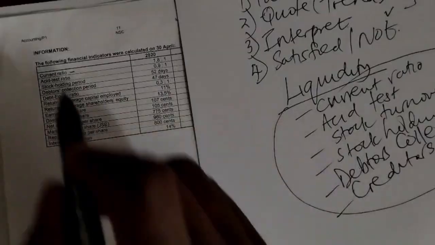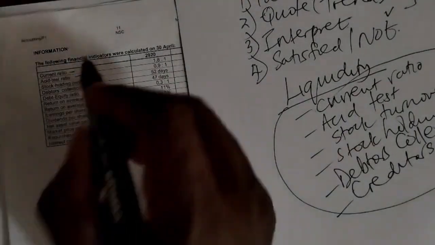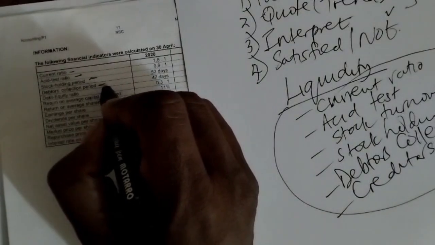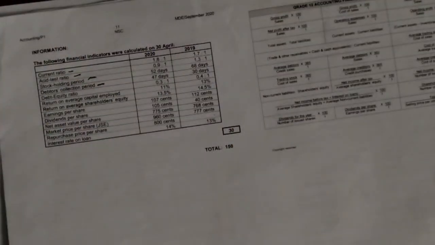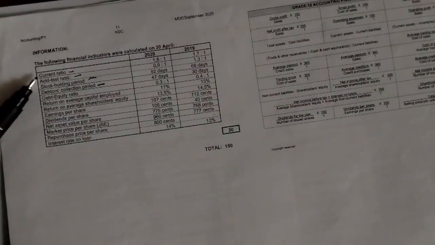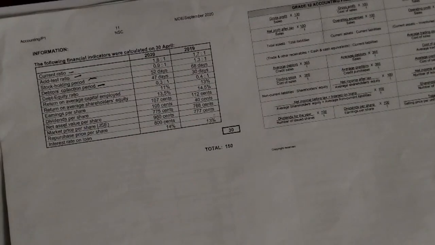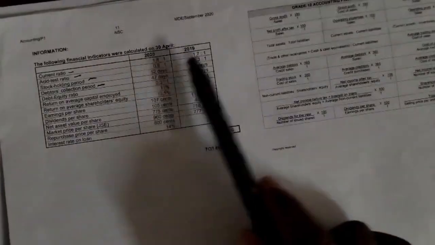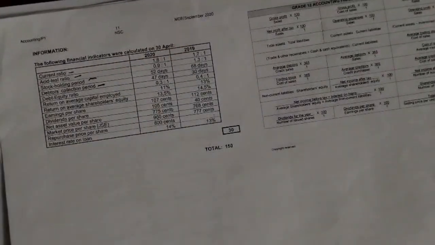And then acid test, we have it there. Stock turnover, we don't have, but we have stock holding, and we've got debtors collection. So based on what I've already said in previous videos, here we are given 4 indicators: current ratio, acid test, stock holding period, and debtors collection. And you're given comparative years 2019 and 2020.